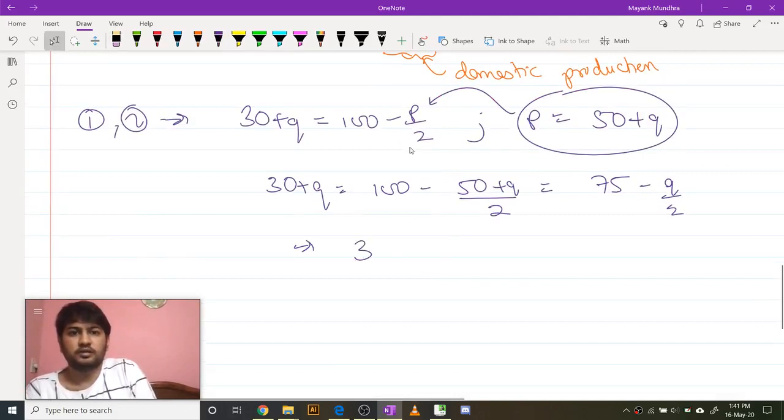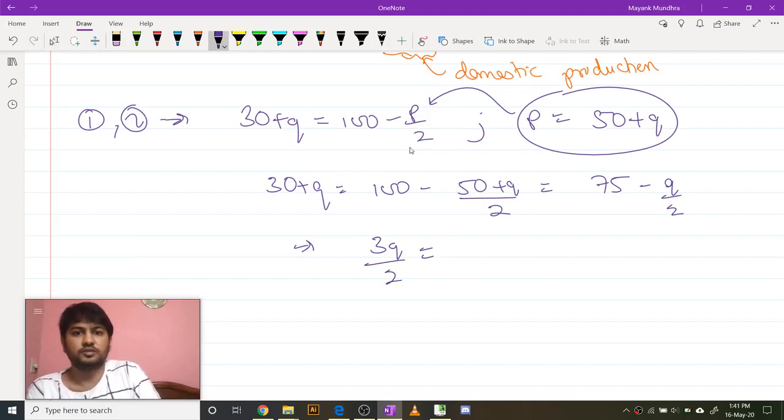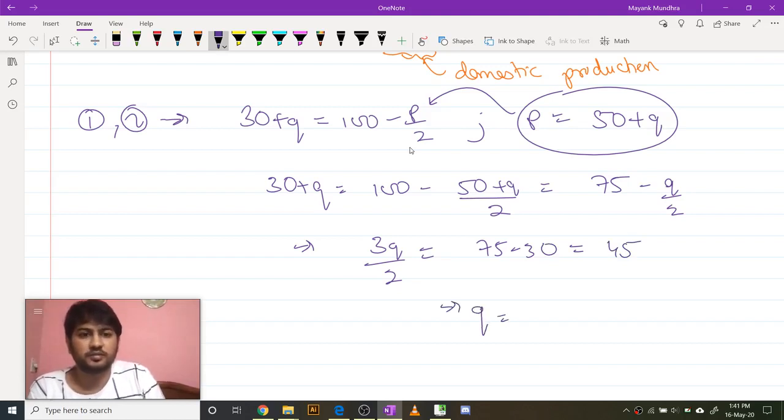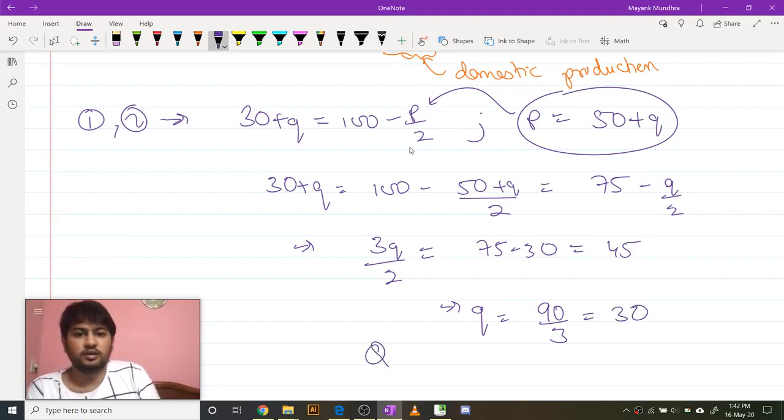So I get 3q by 2 is equal to 75 minus 30, so that is 45. So domestic production will be equal to 90 by 3, so that is 30. So total quantity is q plus 30, so that should be equal to 60.